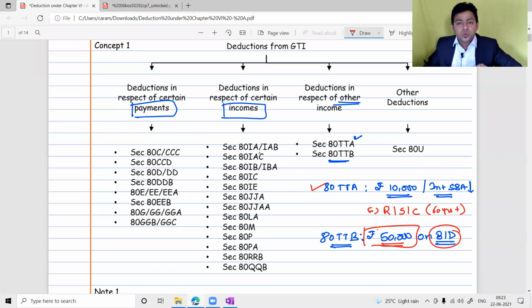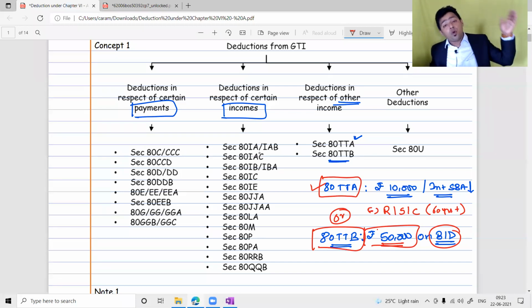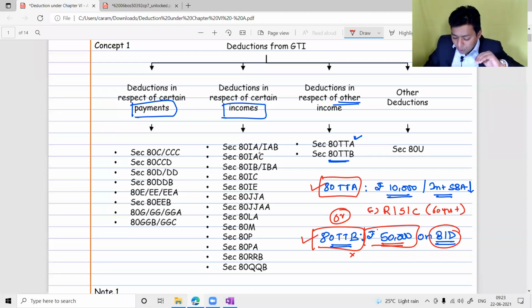So we have made these two sections mutually exclusive. What do you mean by mutually exclusive? You can either claim the benefit of 80TTA or you can claim the benefit of 80TTB. You cannot claim the benefit of both sections. If you are a normal citizen like you and me, obviously 80TTB is not applicable to me. But if somebody in your family, maybe your grandfather who is 60 years or more, he can take 80TTB, but he cannot take 80TTA. Very, very important. So this is one section that I wanted to discuss outright here.